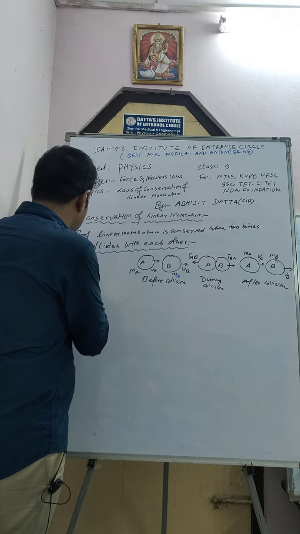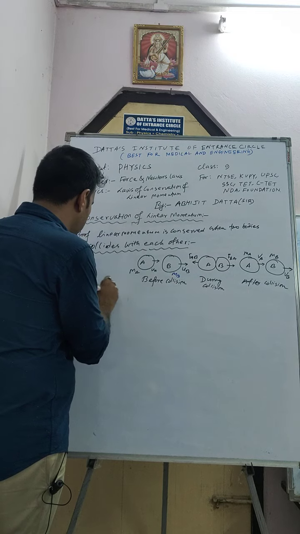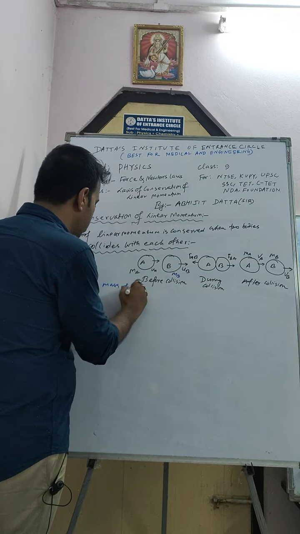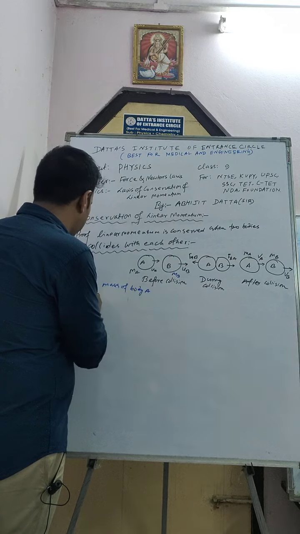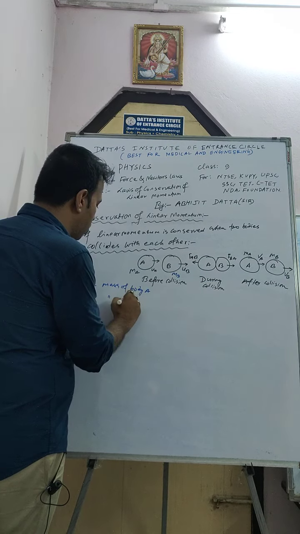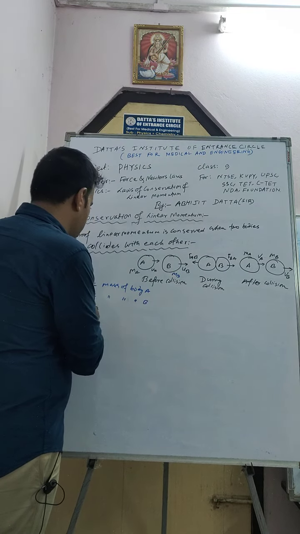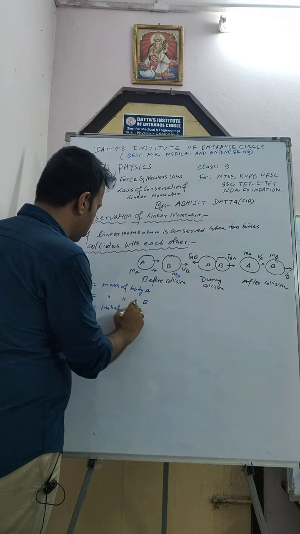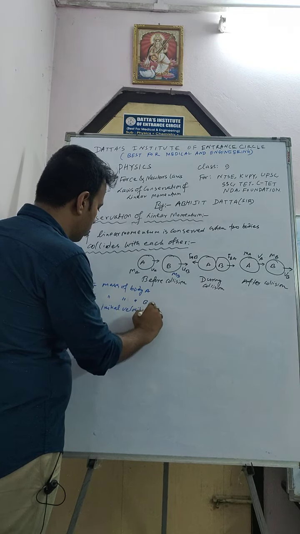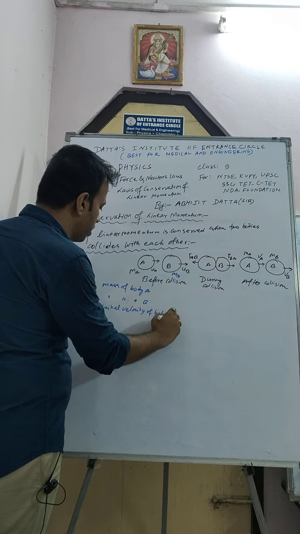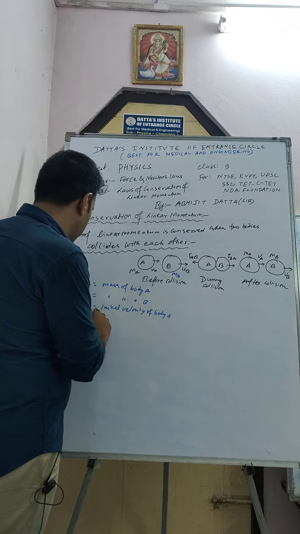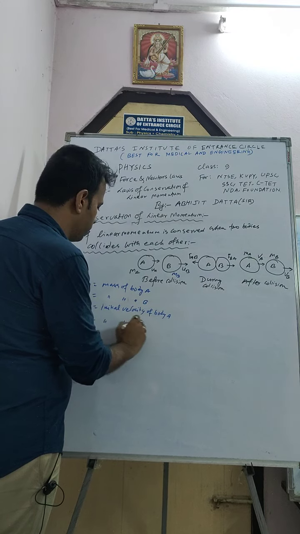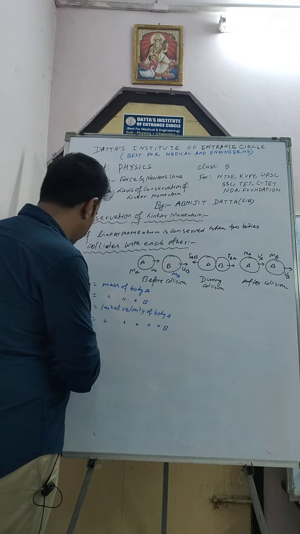Let MA equal the mass of body A, MB equal the mass of body B, then UA equal the initial velocity of body A, UB equal the initial velocity of body B. Fine.